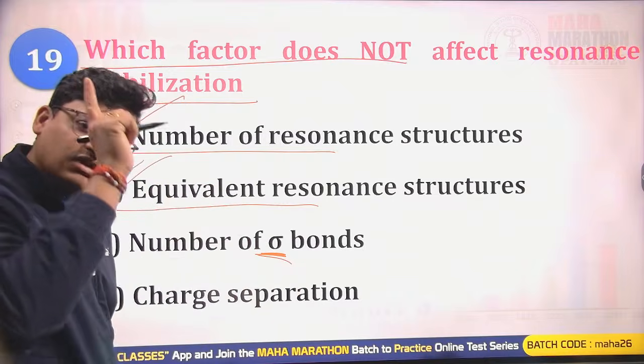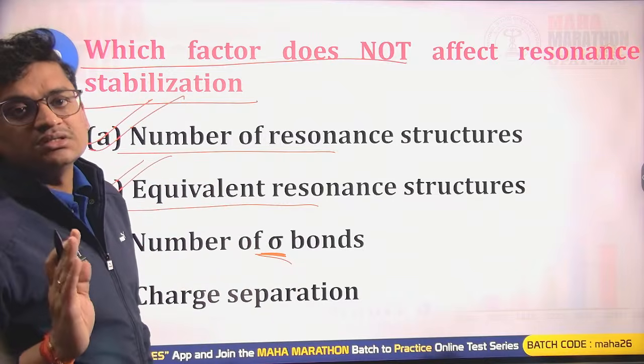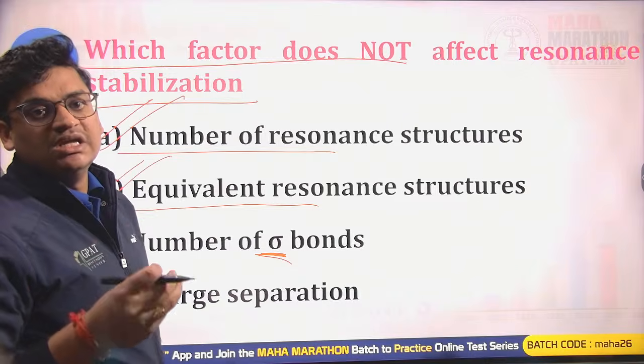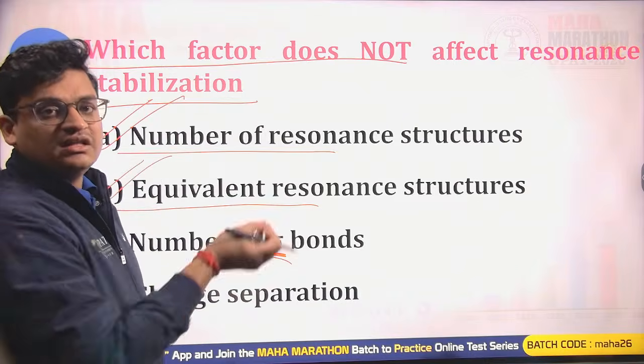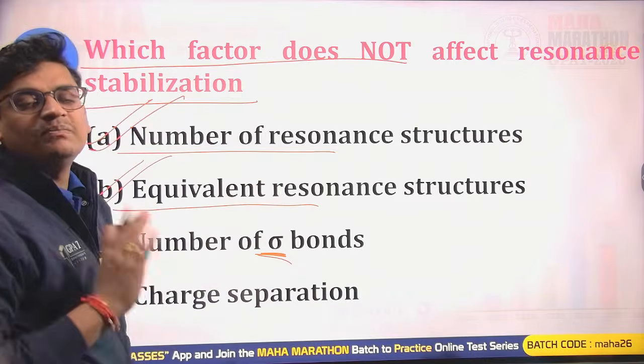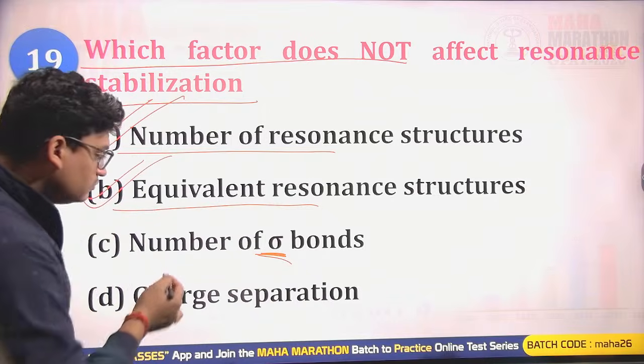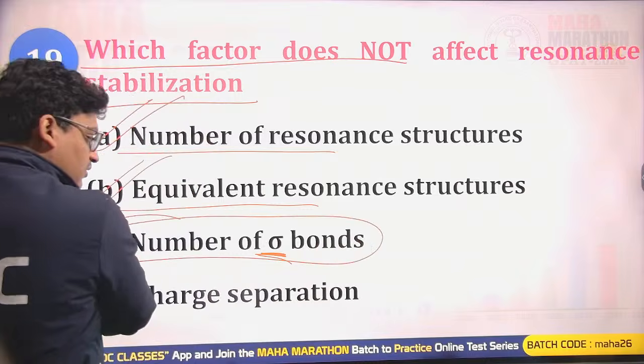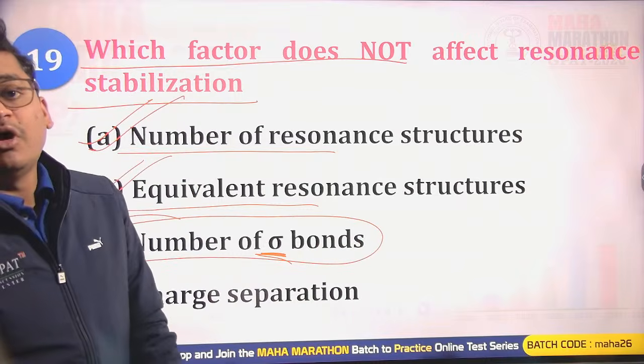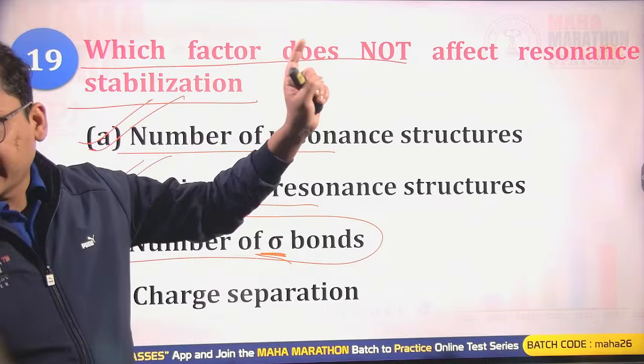Sigma bonds have no effect regarding resonance. Sigma bonds are only involved in either hyperconjugation or the inductive effect. So we can never have sigma bond participation for resonance.